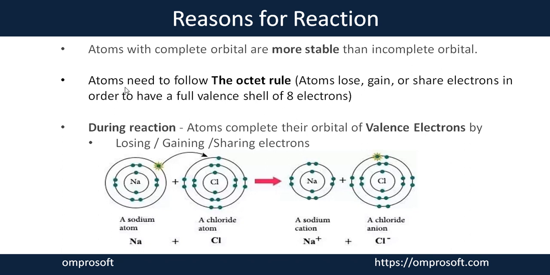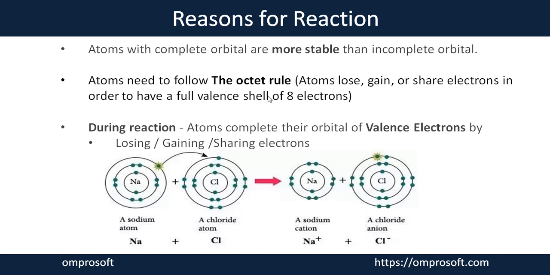That's why we can say that atoms need to follow one rule, which is considered the octet rule. It says atoms can lose electrons, gain electrons, or share electrons in order to fill their orbital with valence electrons. Octet means 8, so we can say 8 electrons should be completely present in the outermost orbital of any atomic structure. Then only the atom feels more stable as compared to other incomplete orbitals present in the atomic structure.